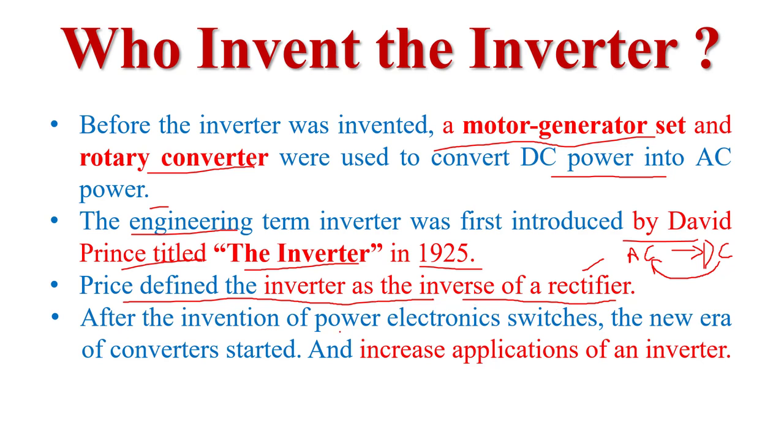Now, after the invention of power electronic switches like IGBT, MOSFET, and GTO, a new era of converters started and the application of inverters increased. Because these types of switches have lots of advantages. These switches reduce the complexity of the circuit, reduce the size of the circuit, and reduce the cost of the circuit. So after using these switches, the application of inverters increased.